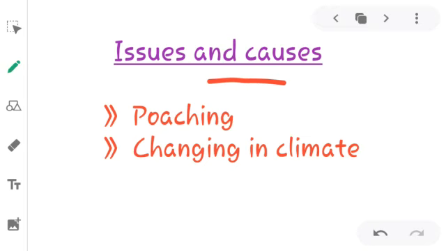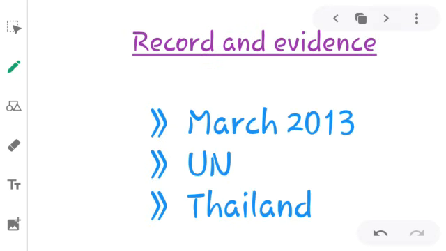You can add causes like poaching and changes in climate. These are the main issues, or you can say causes, of why polar bears are going to become extinct or why they are in danger.